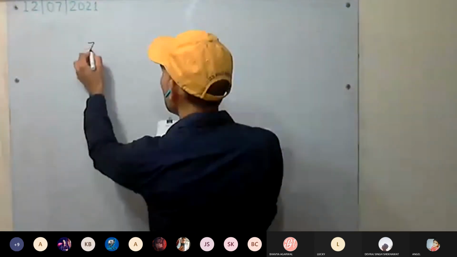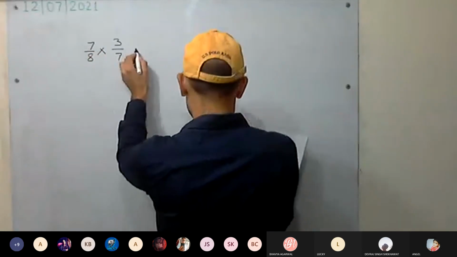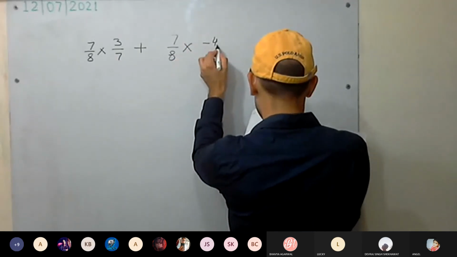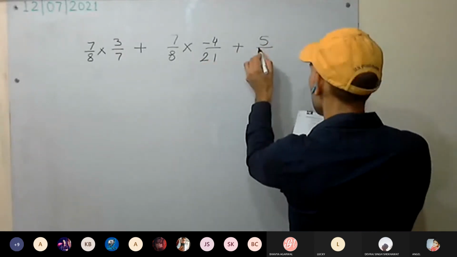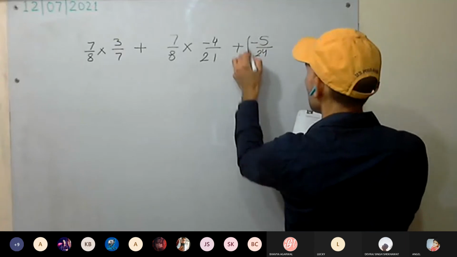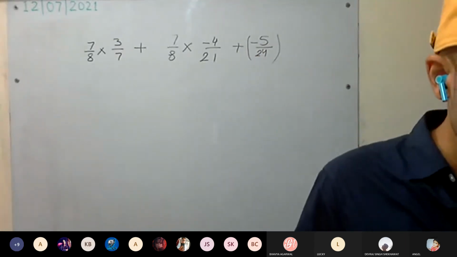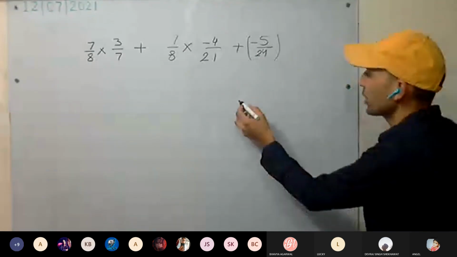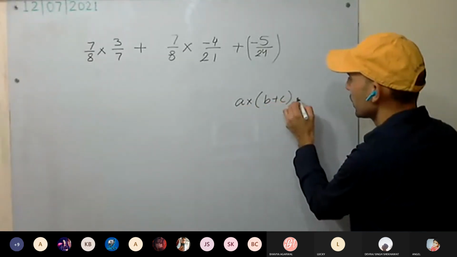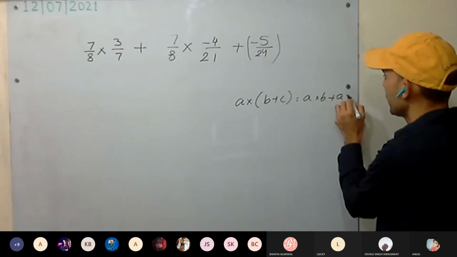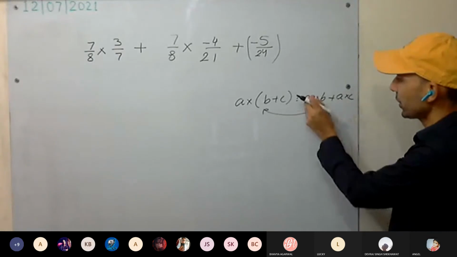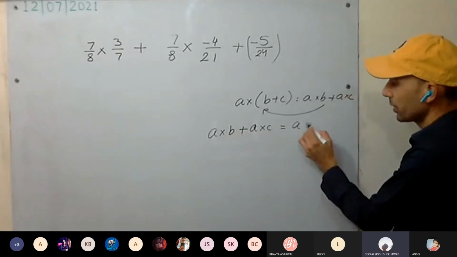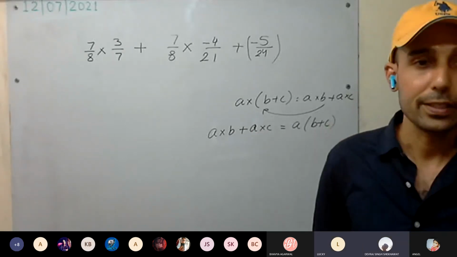The distributive property is like this: A into B plus C equals A into B plus A into C. Or in reverse, if it is given A into B plus A into C, you can take A common out, remaining B plus C.